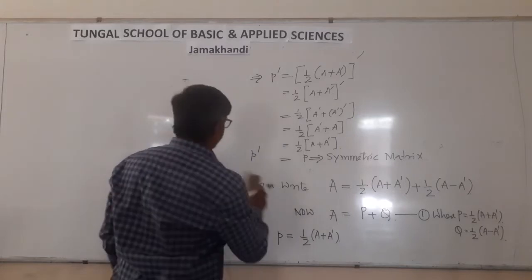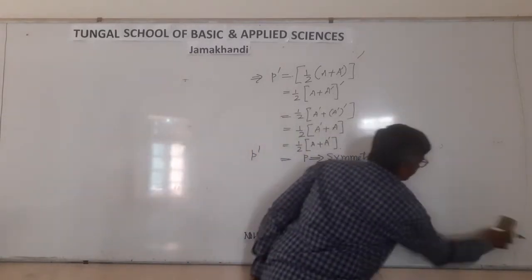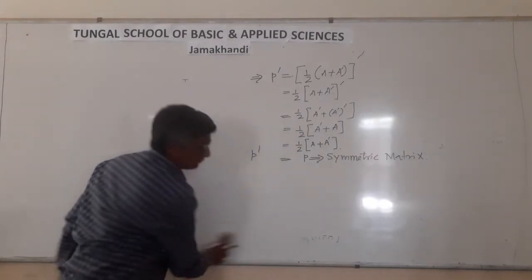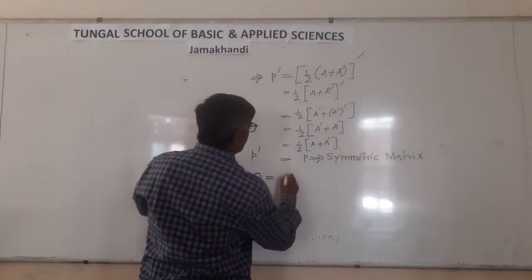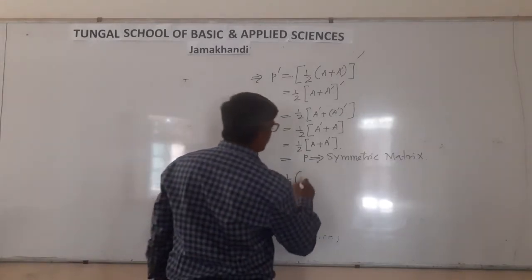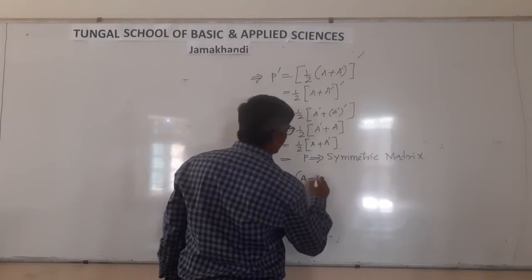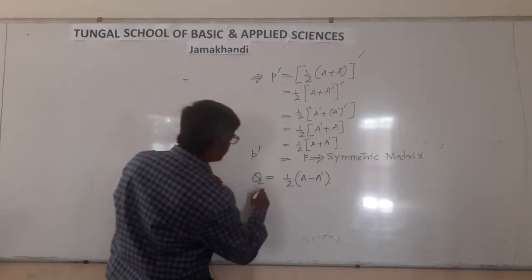Okay, after that, now I am taking Q equal to 1 by 2 (A minus A dash). Shall I take Q dash?